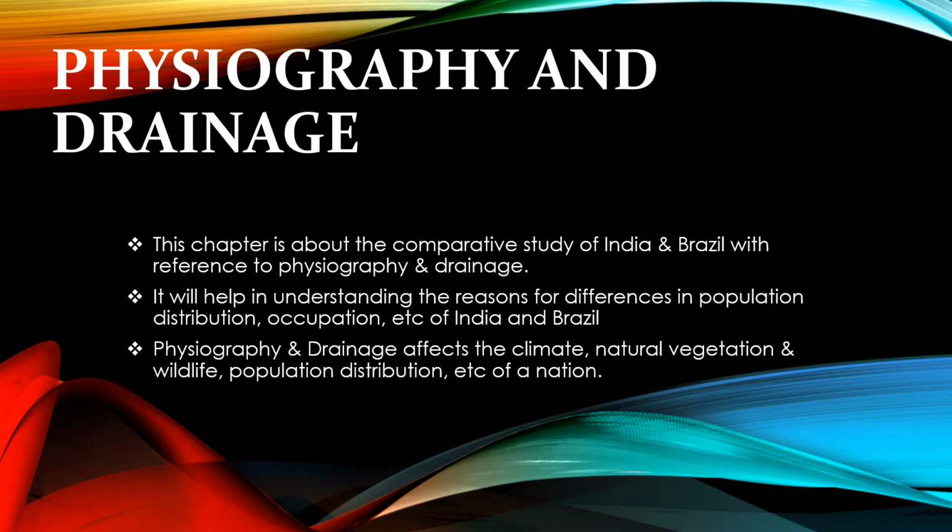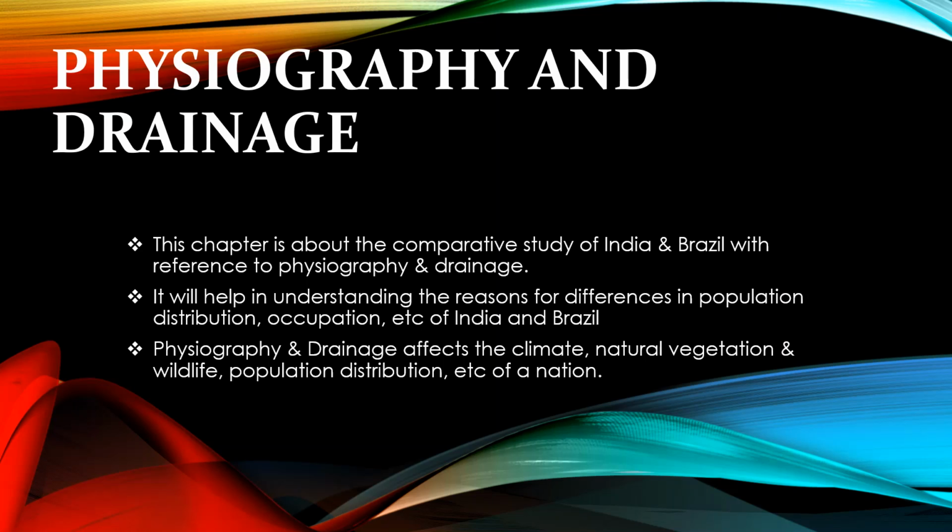Physiography and drainage affect the climate, natural vegetation and wildlife as well as population distribution of a nation. For example, physiography affects climate. How does it affect? You know, in a mountainous region, the climate is very cool.